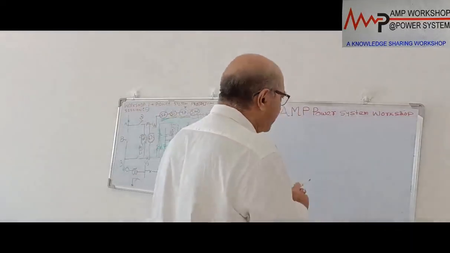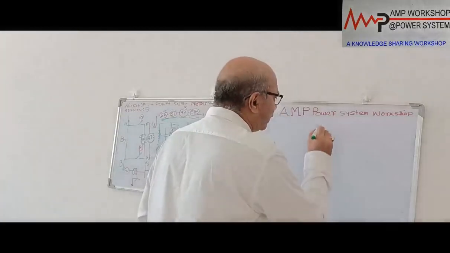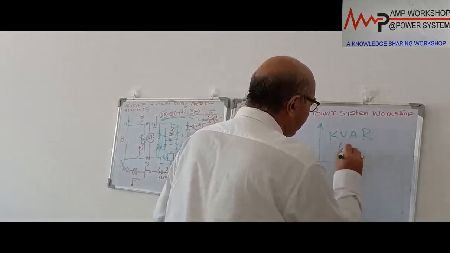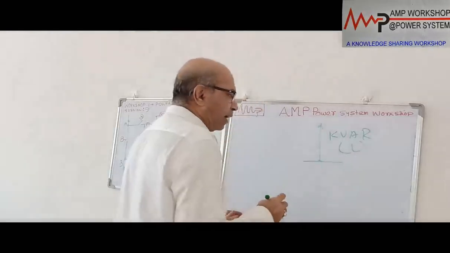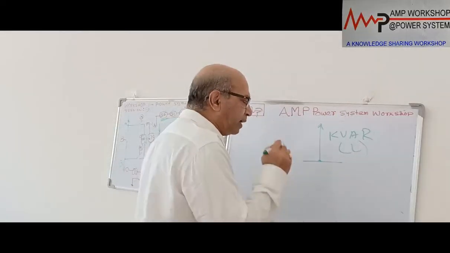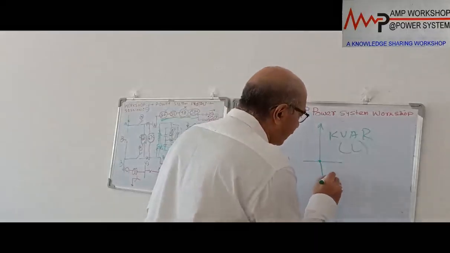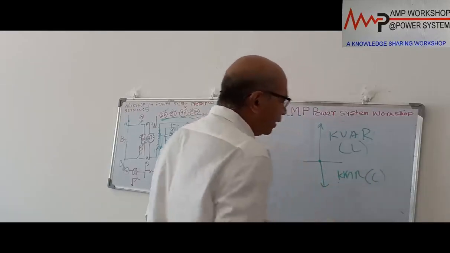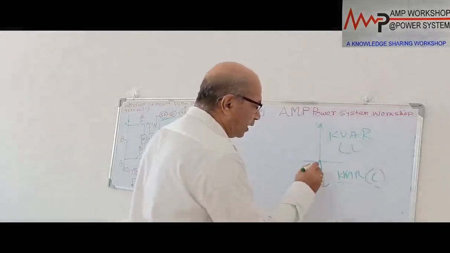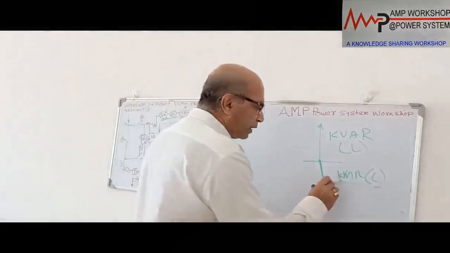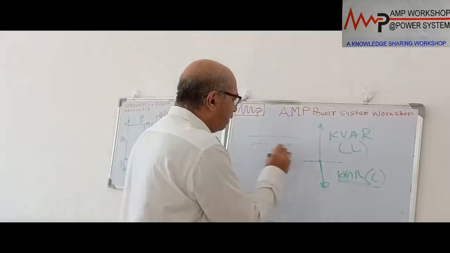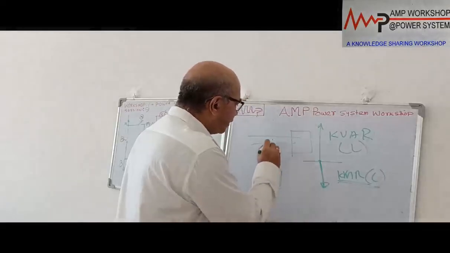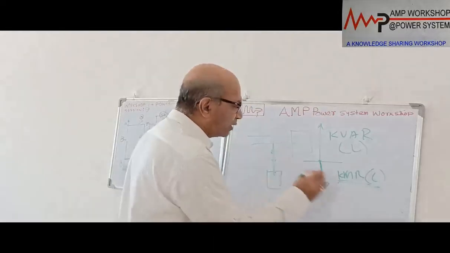We already said that inductive kVR is working in this direction. This is the kVR due to L, the reactance. If they put in a capacitance, the capacitor is injecting kVR in the opposite direction. That is the kVR due to capacitance. So if this capacitor is connected, it will produce this amount of kVR. Suppose this is a transmission line and this plant is connected over here. If he puts a capacitor bank over here, the capacitor is connected in parallel with the line and it will inject this kVR into the system.